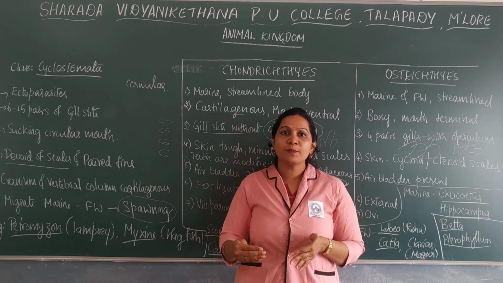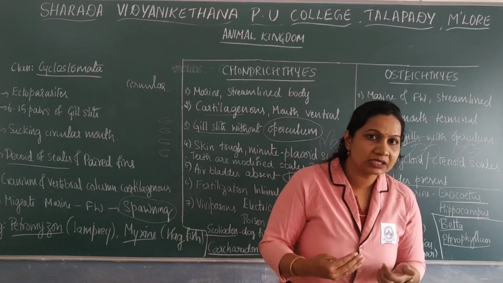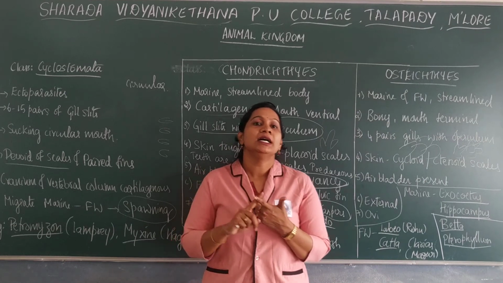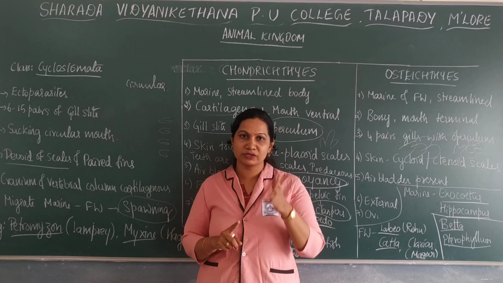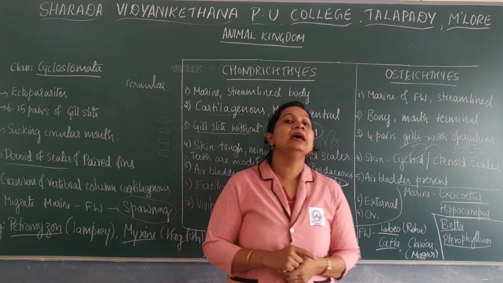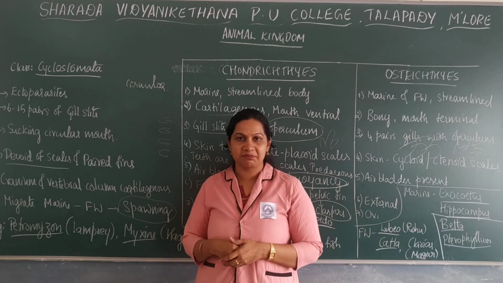Tetrapoda mainly consists of Amphibia, Reptilia, Aves as well as Mammalia. So there are 4 classes in Tetrapoda.